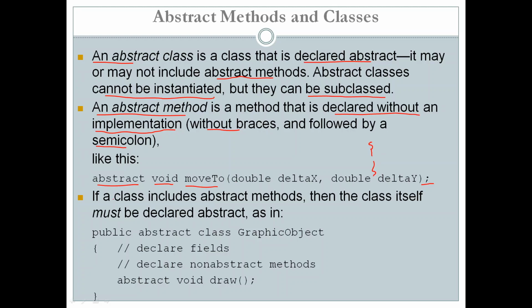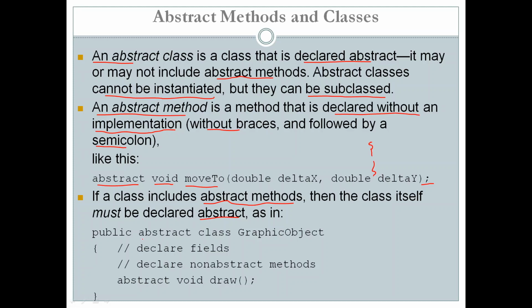If your class contains one or more abstract methods, then the class itself must be declared as abstract. Let us look at an example.